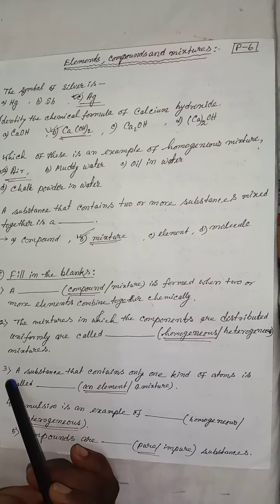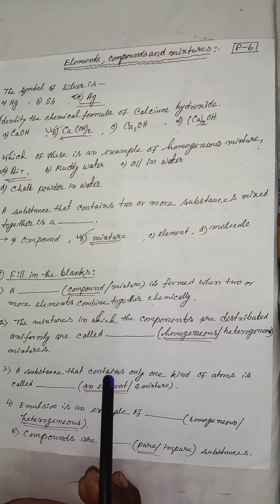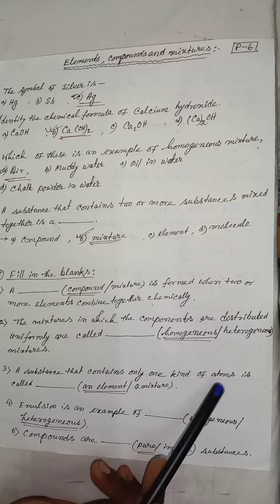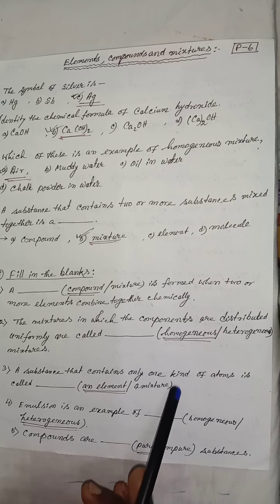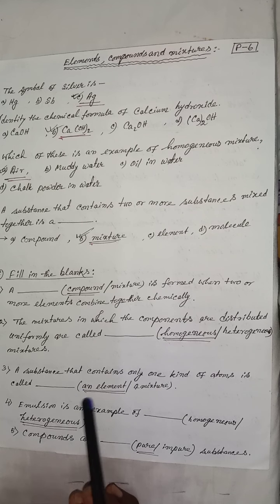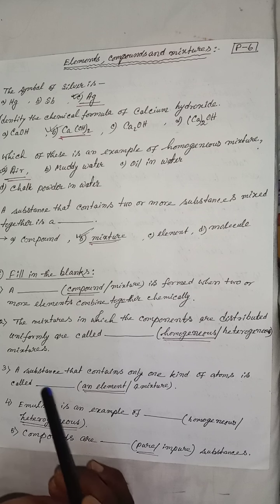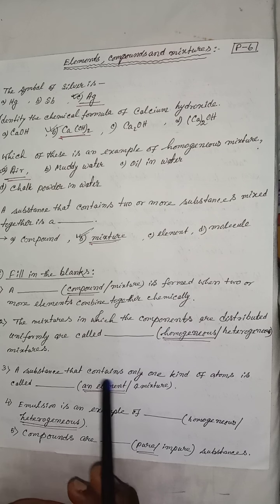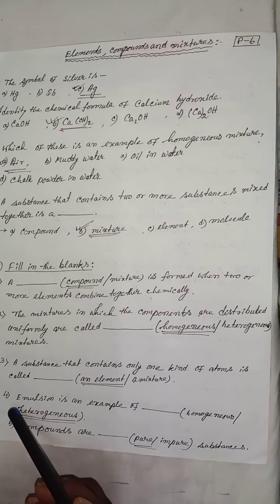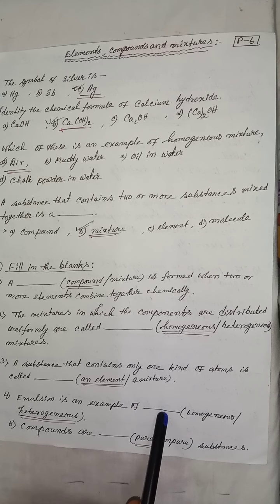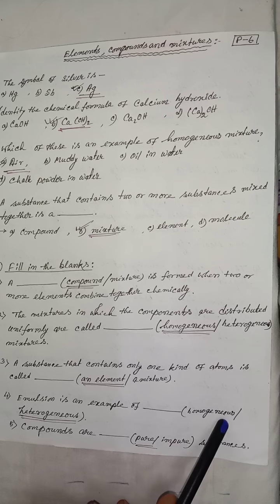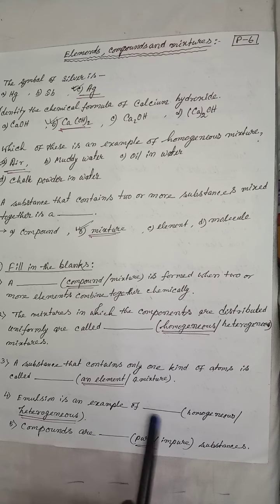Next question: a substance that contains only one kind of atoms is called an element or a mixture? The proper word for the blank is an element. Emulsion is an example of dash, homogeneous or heterogeneous.